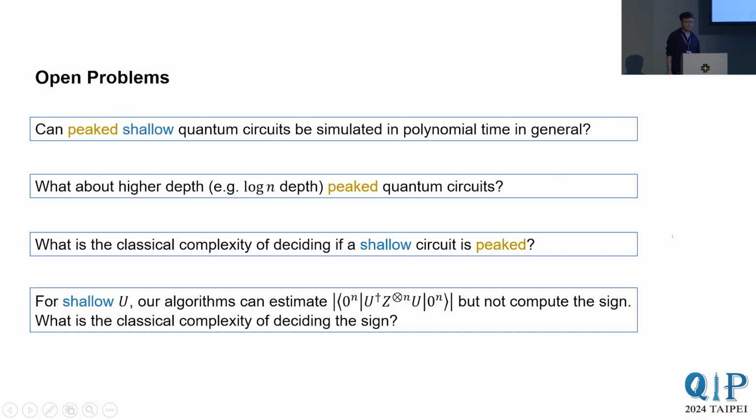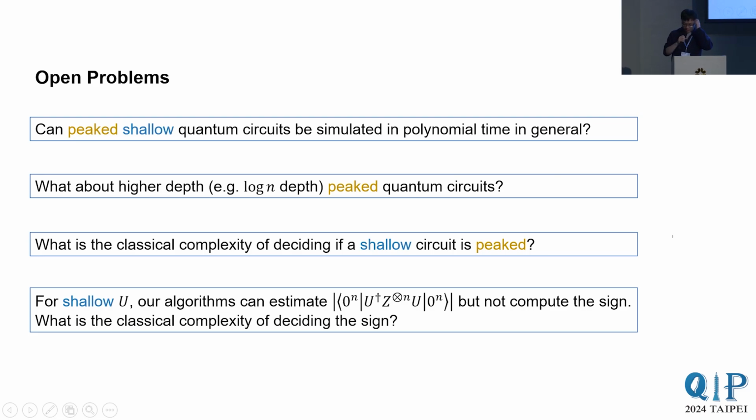Hi, thanks for the great talk. Just a quick question. Could you comment about the quasi-polynomial dependence for the other architectures that you get? I guess in 2D you have a polynomial dependence, but could you comment about the other architectures? Why do you get a quasi-polynomial for 3D and higher?